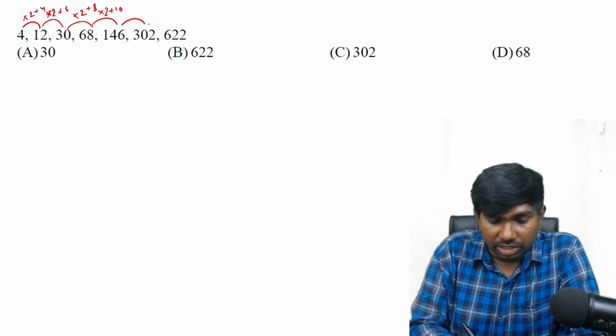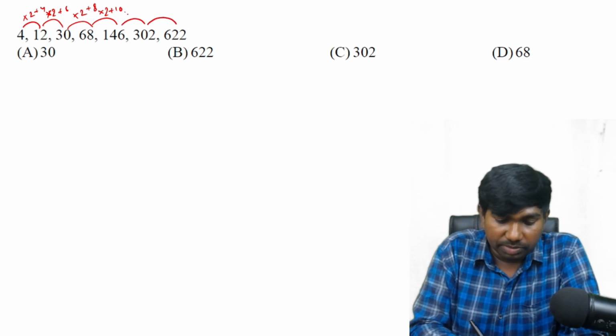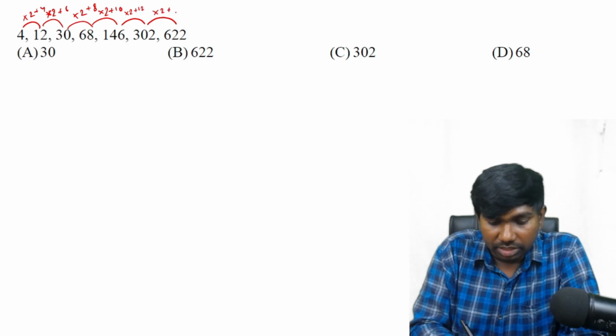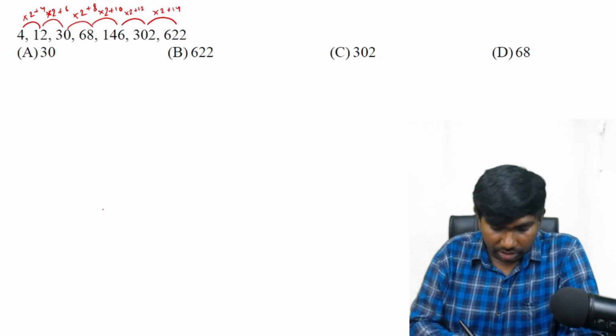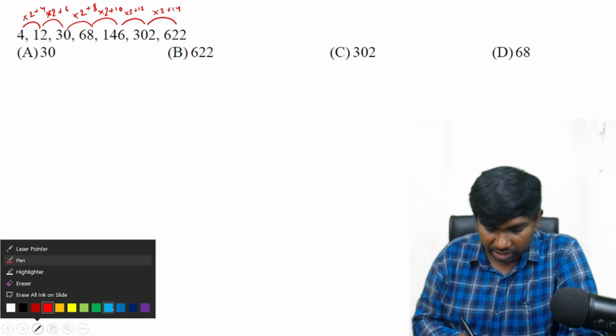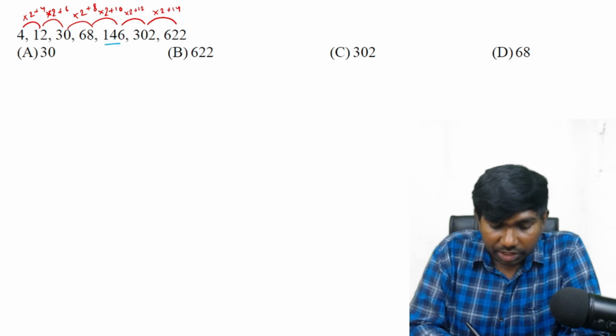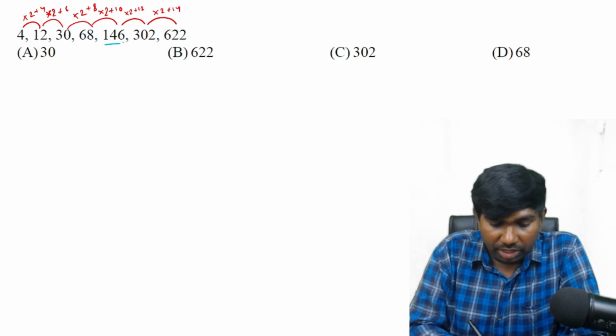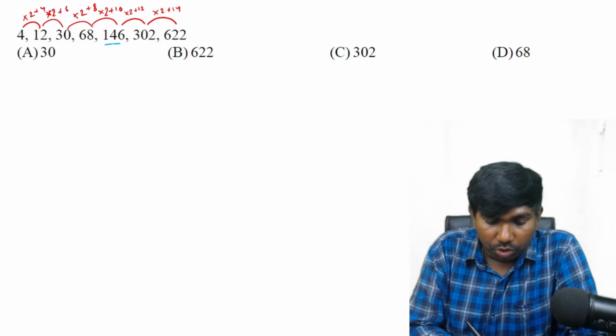That means the other numbers also should follow this pattern. Into 2 plus 12 and into 2 plus 14, right? Let us verify which numbers are not following this pattern. 146 into 2 is 280 plus 12 is 292.